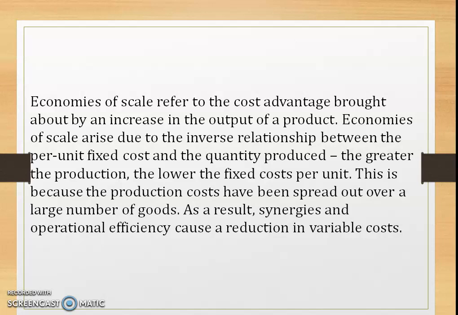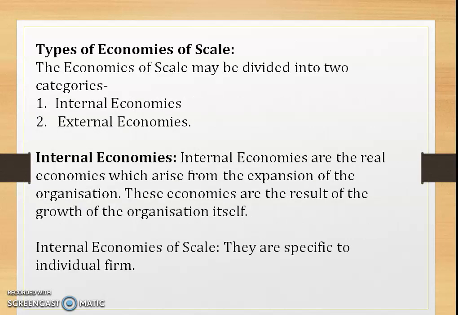Economies of scale arise due to the inverse relationship between the per unit fixed cost and the quantity produced. The greater the production, the lower the fixed cost per unit. This is because the production costs have been spread out over a large number of goods. As a result, synergies and operational efficiency cause a reduction in the variable costs.